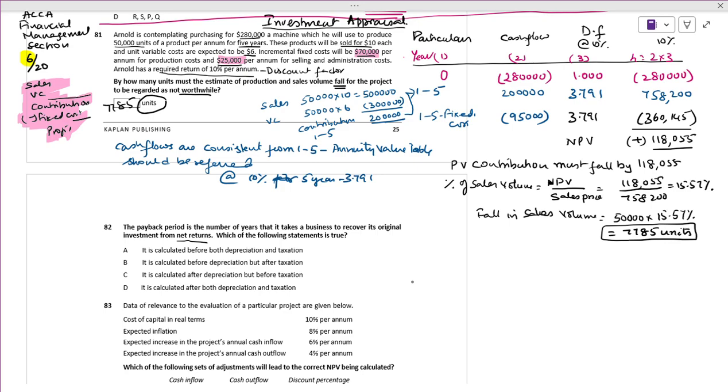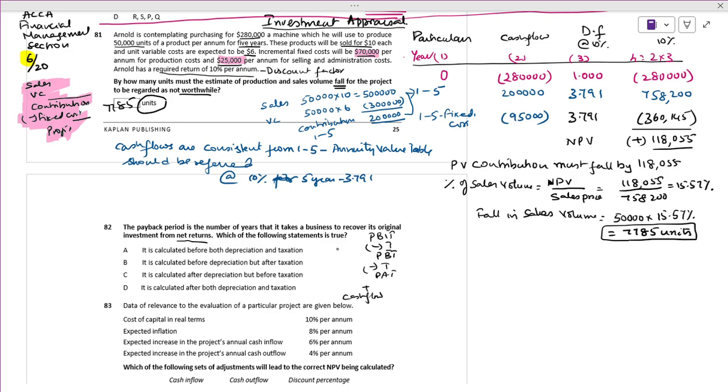You will have profit before interest and tax, minus interest, then profit before tax, minus tax, you will have profit after tax.